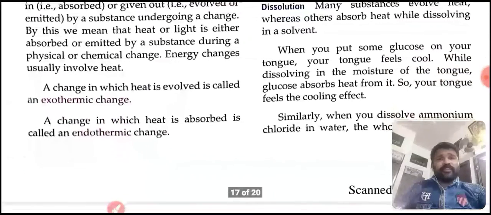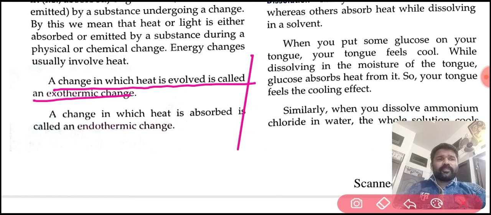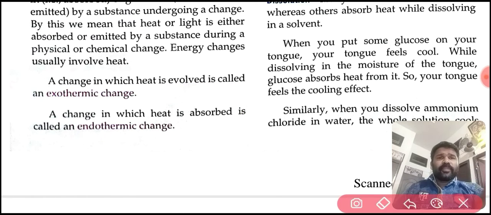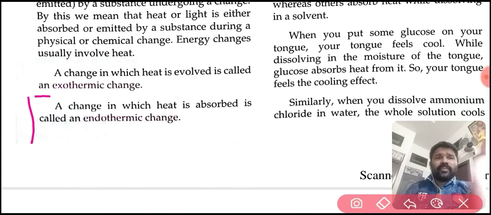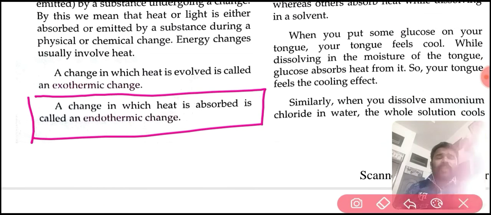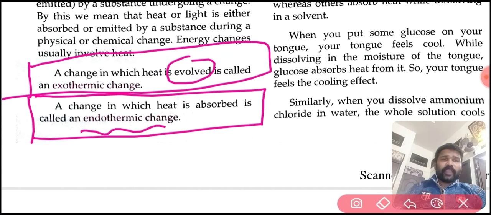A change in which heat is evolved is called an exothermic change.